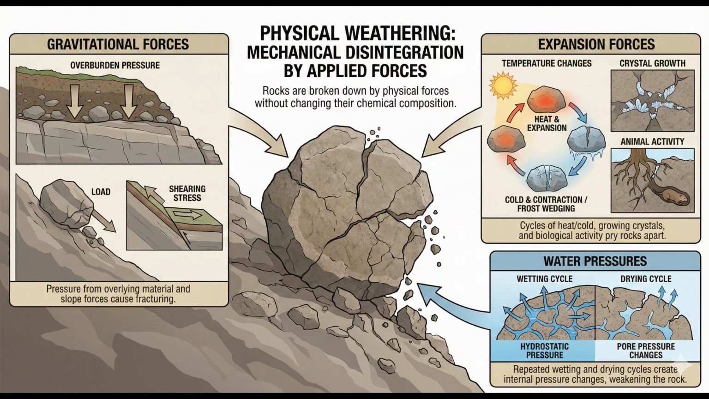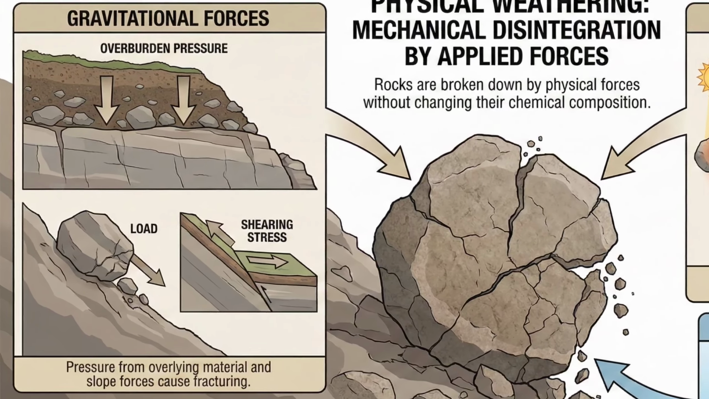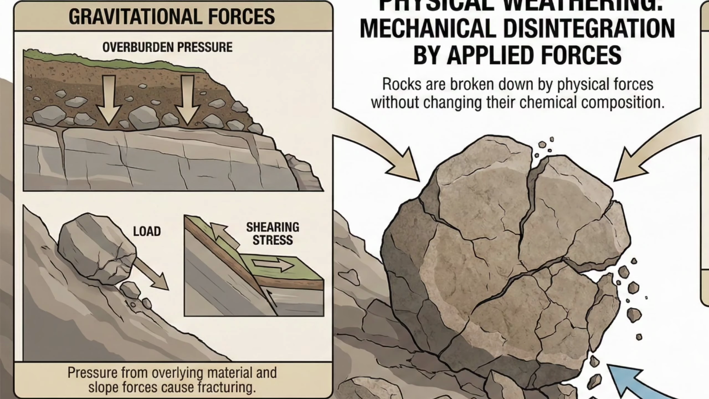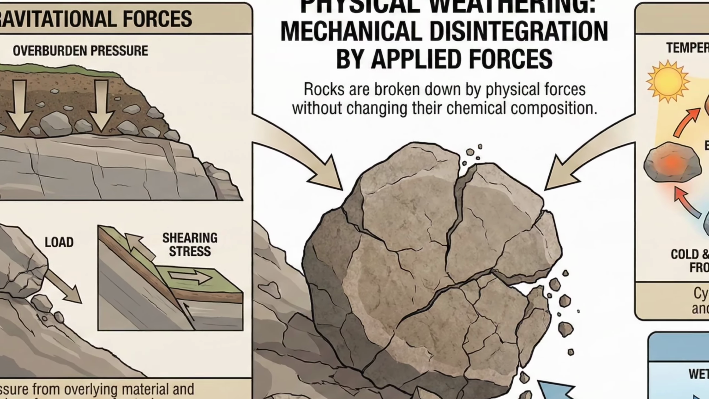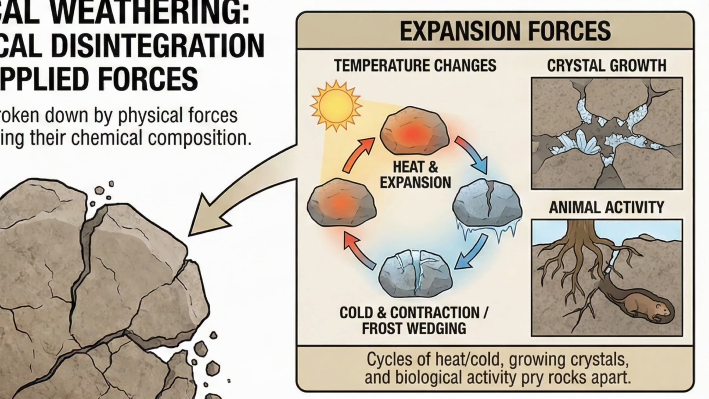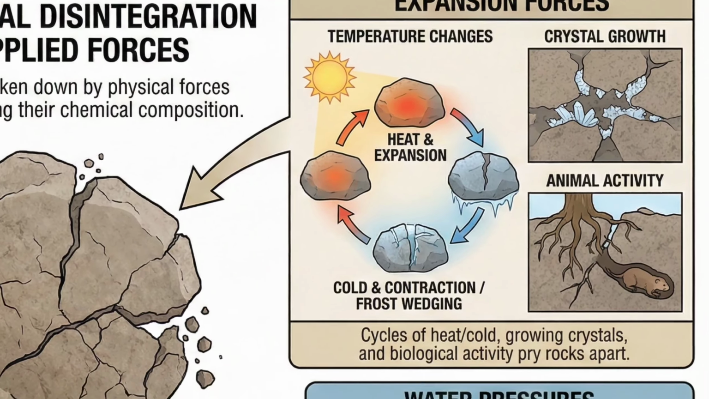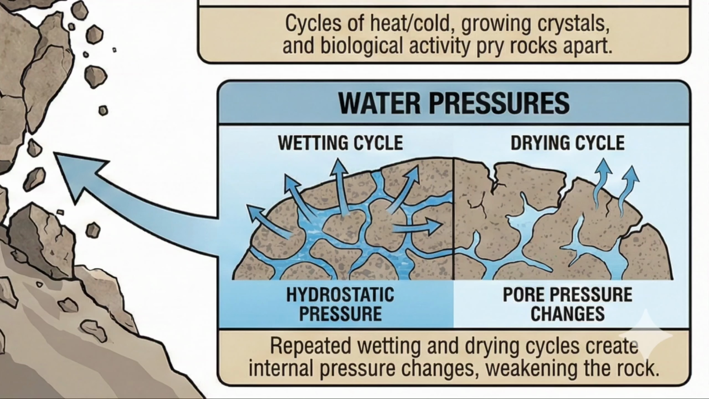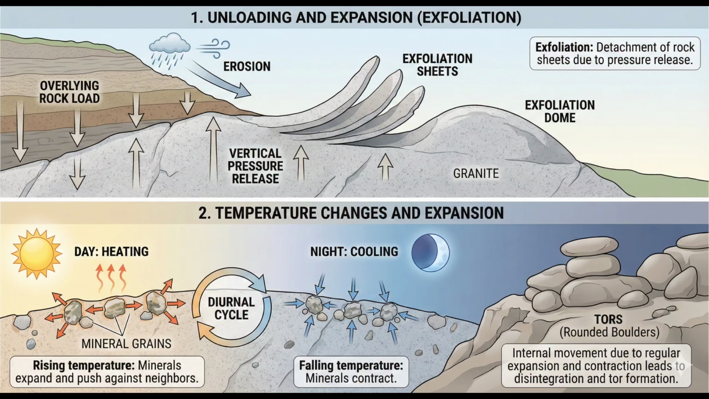Physical weathering. Physical or mechanical weathering depend on some applied forces. These forces could be gravitational forces such as overburden pressure, load, and shearing stress. Expansion forces due to temperature changes, crystal growth, or animal activity. Water pressures controlled by wetting and drying cycles. Let's look at the specific mechanisms.